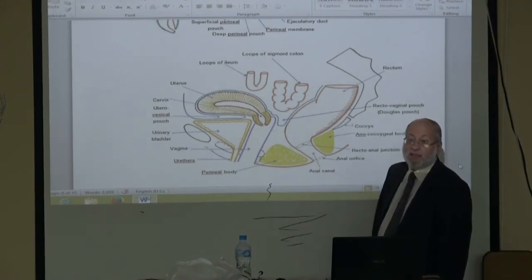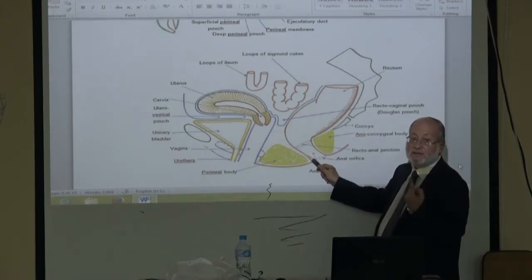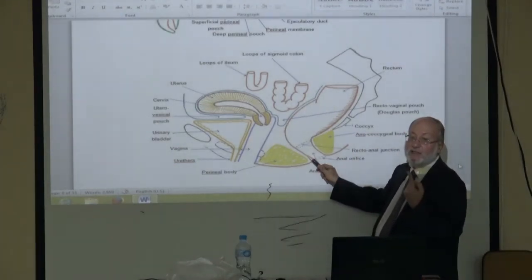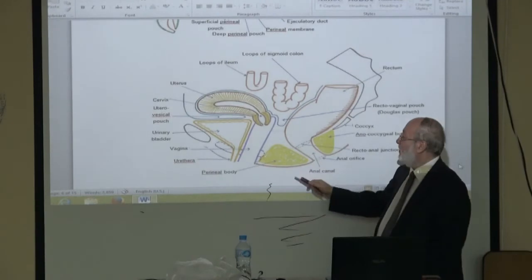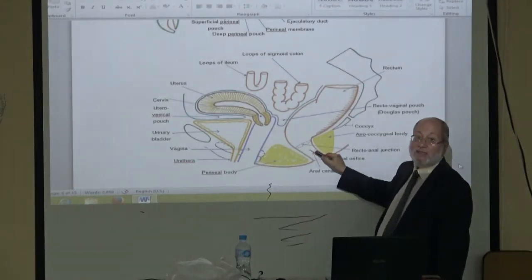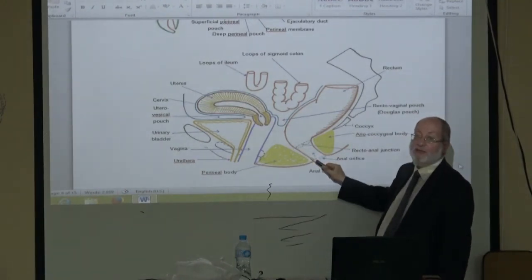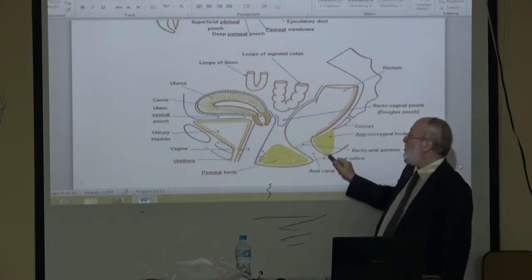In what case does the anal fissure occur anterior? In females, during complete perineal tear, resulting in anal fissure anterior. 90% are posterior.